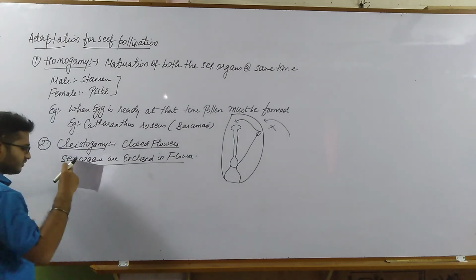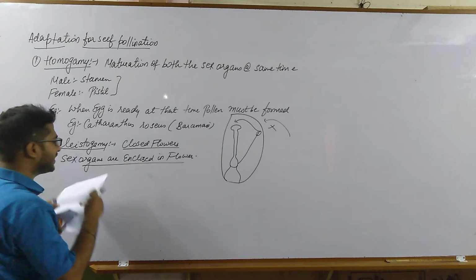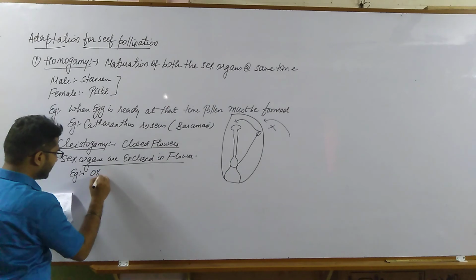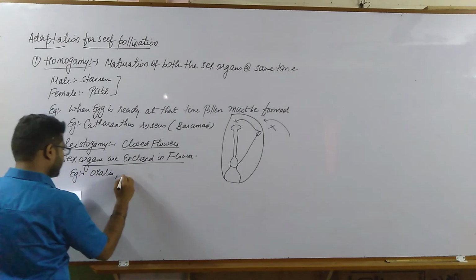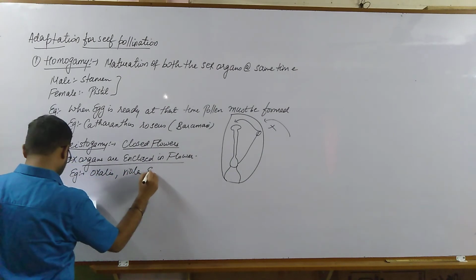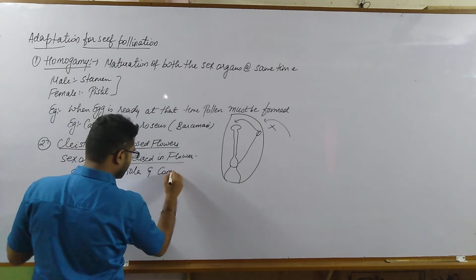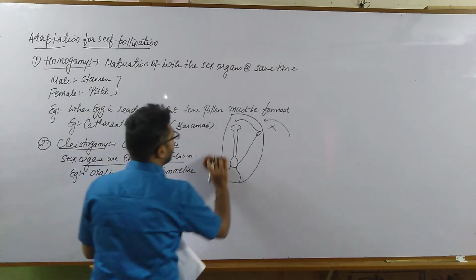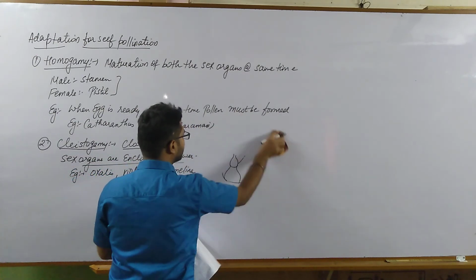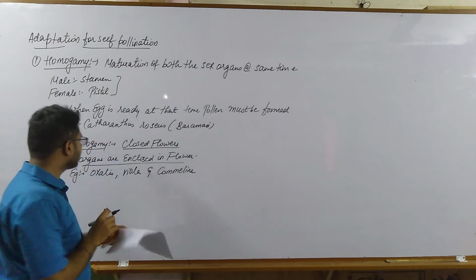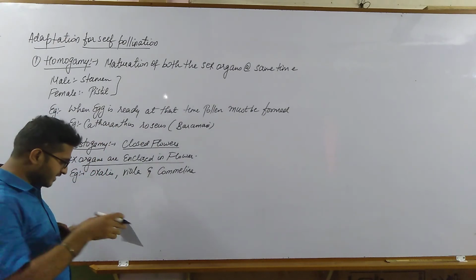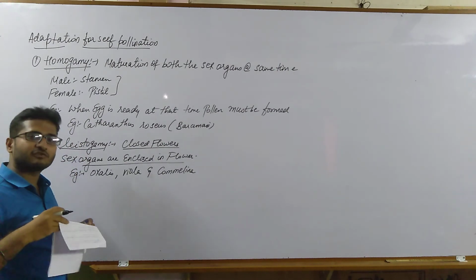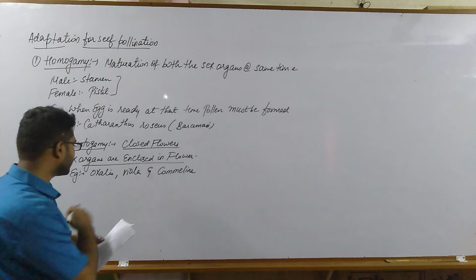Examples include oxalis, viola and commelina, C-O-M-M-E-L-I-N-E. These examples are very important for cleistogamy, and these flowers are called cleistogamous flowers. Within oxalis, viola as well as commelina, two different types of flowers are produced.